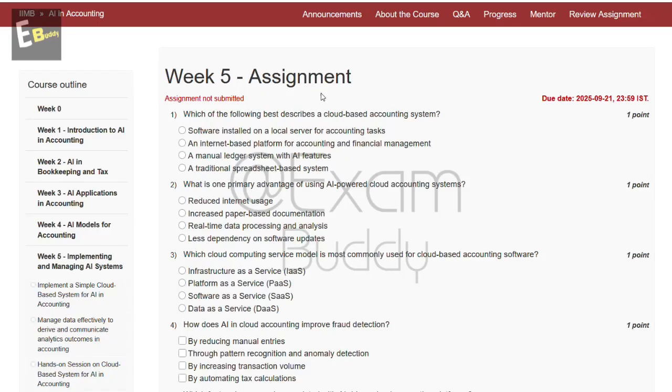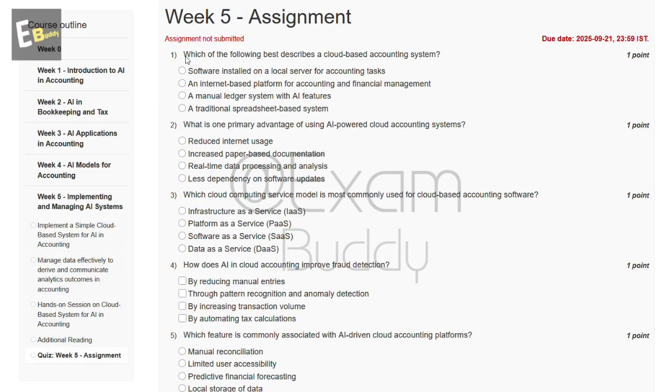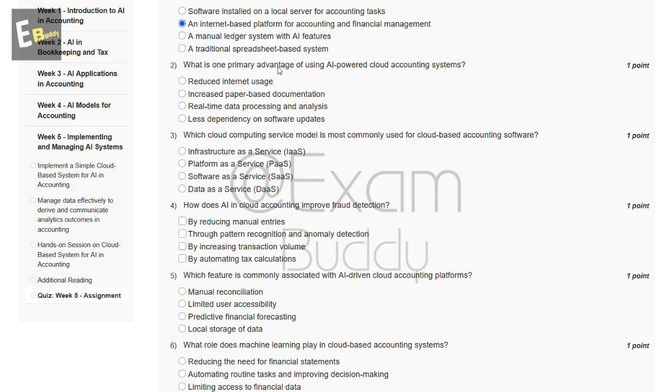Now let's do our assignment, AI in Accounting. Week five, assignment five. The first question is, which of the following best describes a cloud-based accounting system? These are the options, and the answer to our first question is B, an internet-based platform for accounting and financial management. Now the second question is, what is one primary advantage of using an AI-powered accounting system?